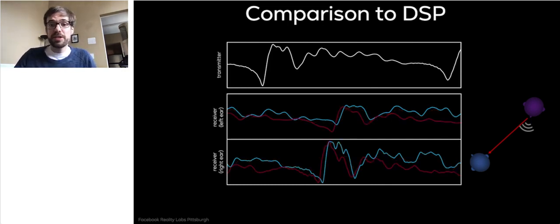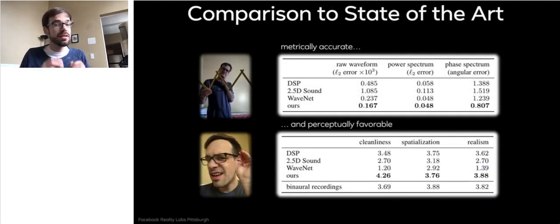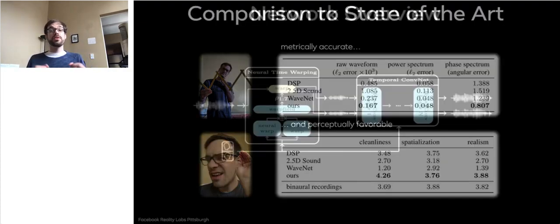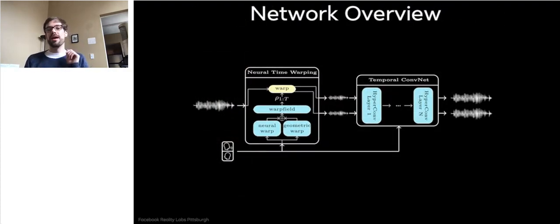We also achieve much better results metrically. So if we look at the L2 loss in time domain, at the power spectral loss, phase loss, we outperform not only DSP, but also other deep learning-based approaches. And in a user study, our approach is also favorable in terms of cleanliness, spatialization, realism. So the key elements that we were using here: neural time warping, then this WaveNet style hypernetwork, and very important for accurate phase reconstruction, this altered L2 loss that we just discussed.